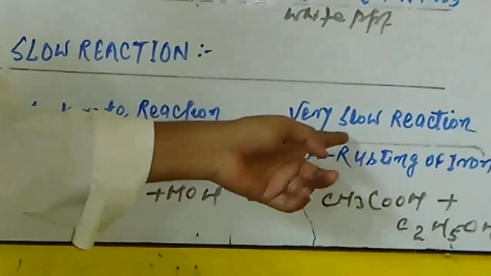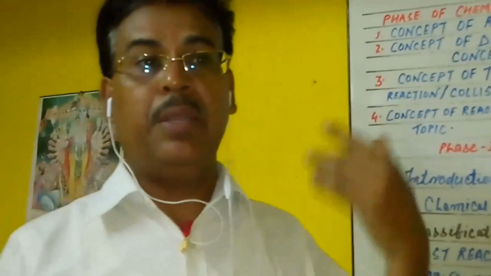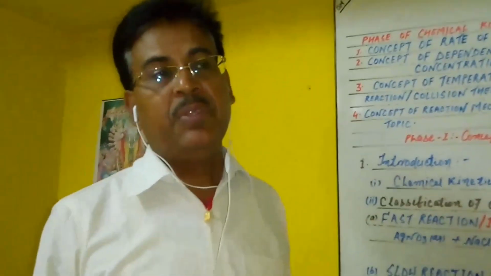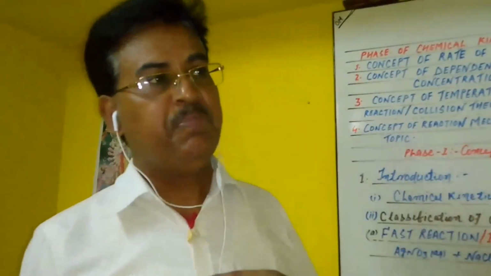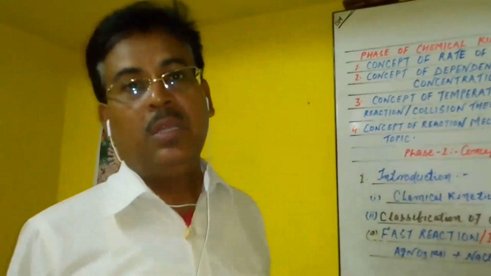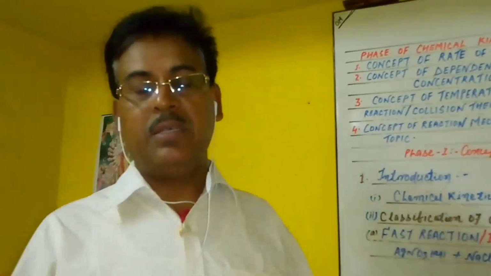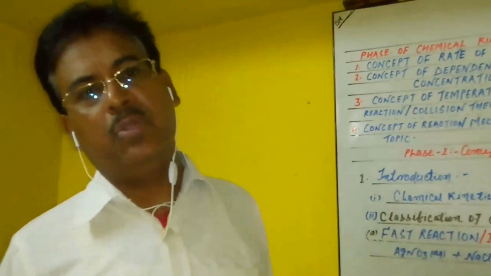You see the next thing here, very slow reactions. Those chemical reactions occur over time intervals like 1 hour, 1 day, even 1 month. That type of reaction is given the name very slow reaction. For example, rusting of iron is a very slow reaction. If we want to observe it, we observe it over a very long period of time. So these are the types of chemical reactions on the basis of chemical kinetics. These are only the introduction.